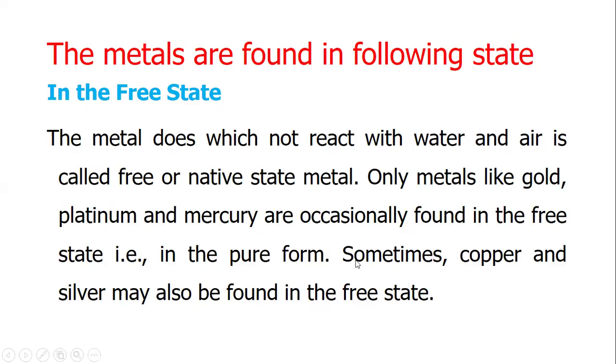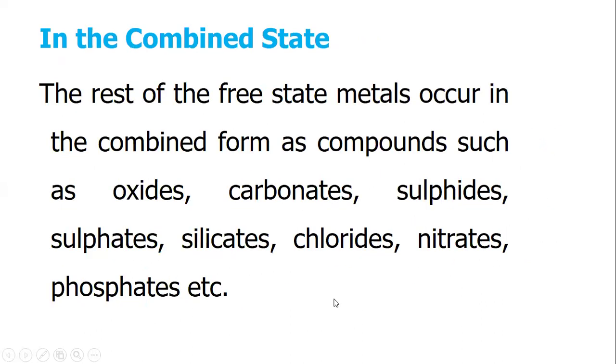Sometimes copper and silver may also be found in the free state. In the combined state, the rest of the metals occur in the combined form as compounds such as oxides, carbonates, sulfates, silicates, chlorides, nitrates, phosphates, etc.